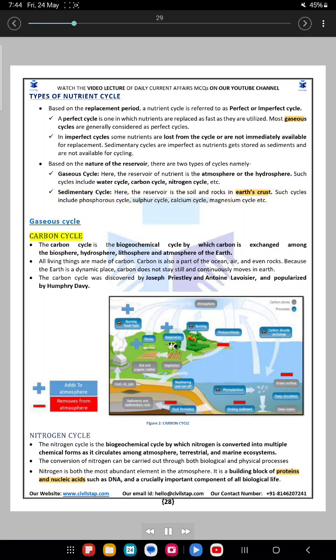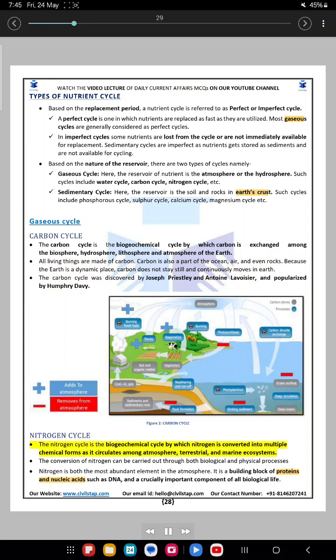Gaseous cycle. Carbon cycle. The carbon cycle is the biogeochemical cycle by which carbon is exchanged among the biosphere, hydrosphere, lithosphere and atmosphere of the Earth. All living things are made of carbon. Carbon is also a part of the ocean, air, and even rocks. Because the Earth is a dynamic place, carbon does not stay still and continuously moves in Earth. The carbon cycle was discovered by Joseph Priestley and Antoine Lavoisier, and popularized by Humphrey Davy. Figure 2. Carbon cycle.